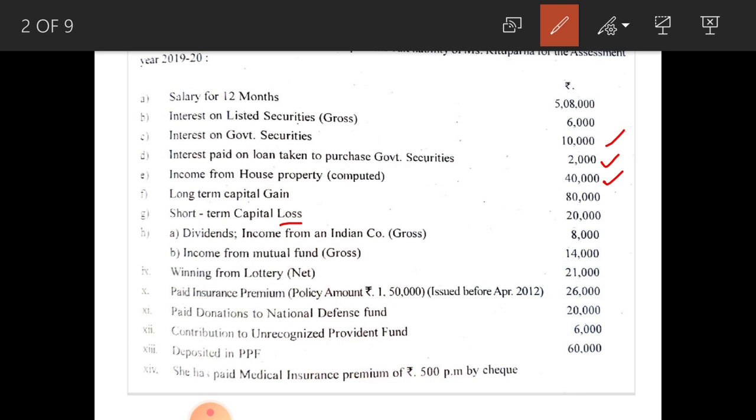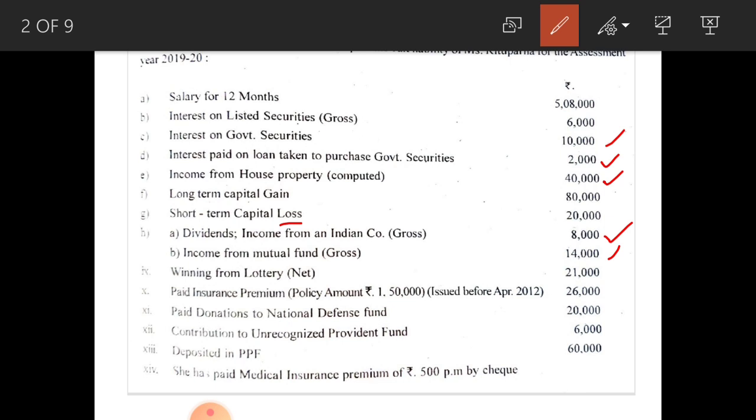Next see, dividend income from an Indian company, gross amount 8,000 is given, but income from an Indian company dividend is exempted from tax. Remember that point, dividend from Indian company is exempted, dividend from any foreign company is taxable. And income from mutual fund 14,000, it is coming under income from other sources. Gross amount is given, so you can write it directly.